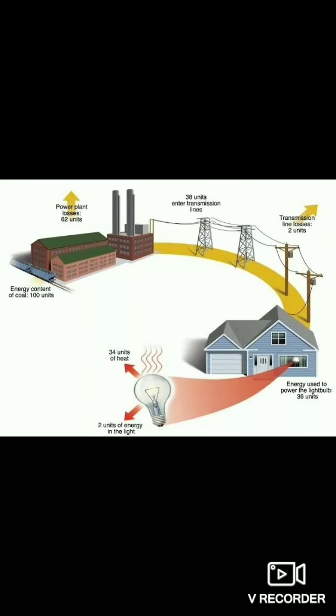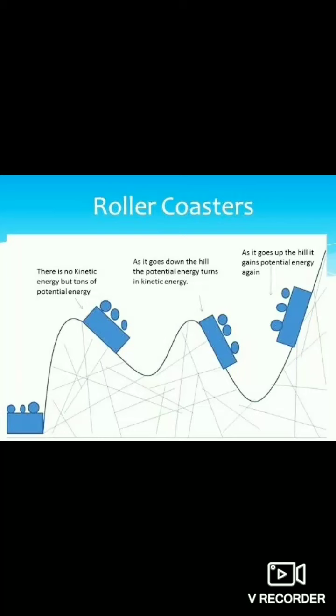When a car engine runs, the chemical energy of the fuel is transformed into kinetic energy, heat energy and sound energy also. When an electric bulb is switched on, in that case also electrical energy changes to heat and light energy.